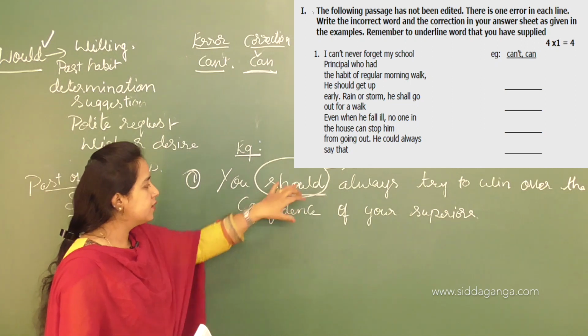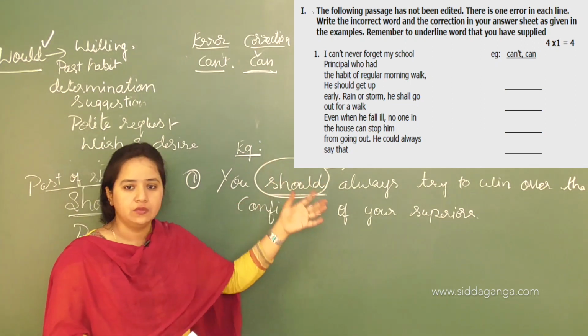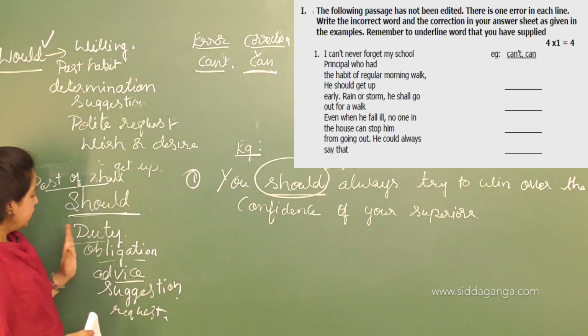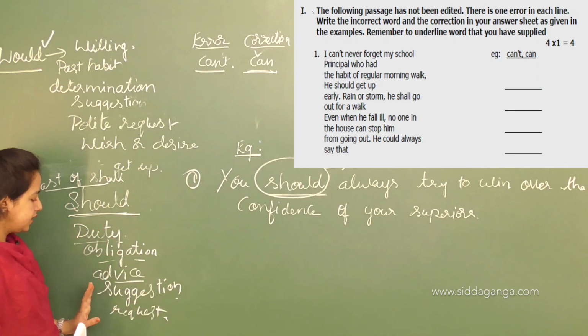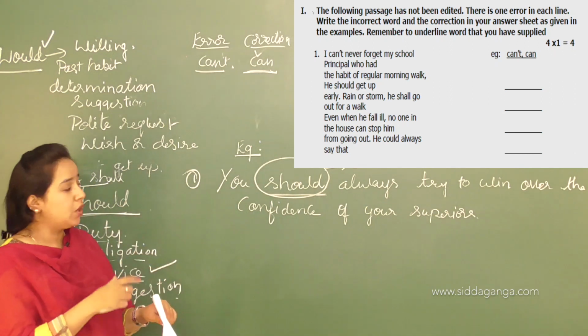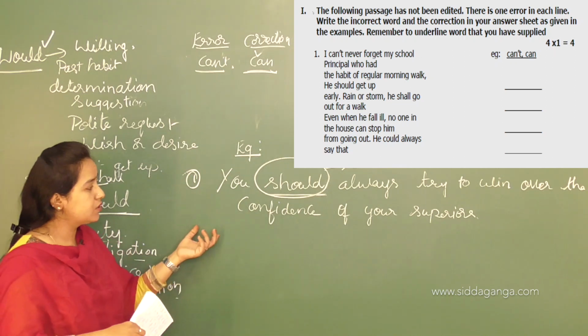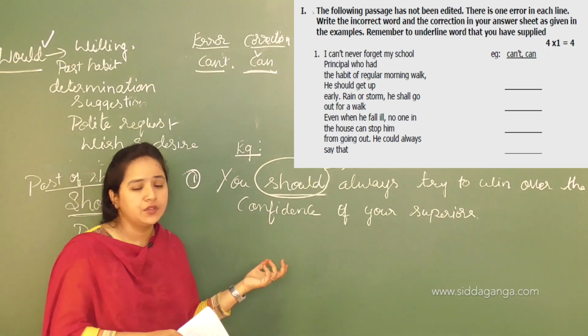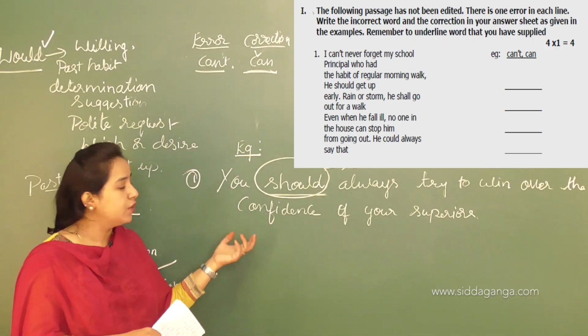So here in this sentence, this "should" acts as advice, not as a rule. Here I have written: duty, obligation, advice, suggestion, request. So it is advice, because we got the situation here: you should always try to win over the confidence of your superiors. So it is in the form of advice.